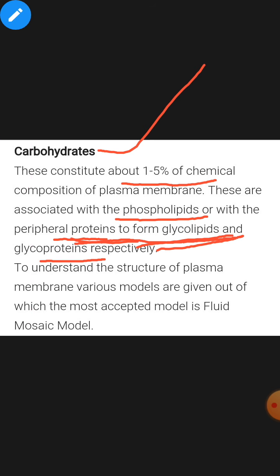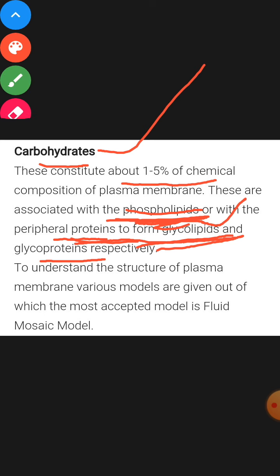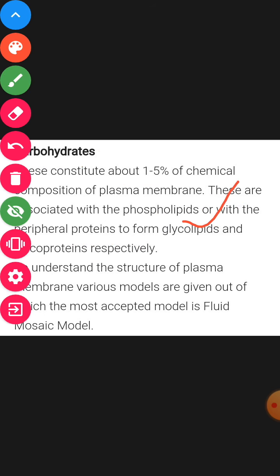If the carbohydrate is associated with phospholipid or with the peripheral protein, it forms glycolipids. When the carbohydrate is associated with a lipid, this is called a glycolipid, and when the carbohydrate is associated with a protein, this is called a glycoprotein.